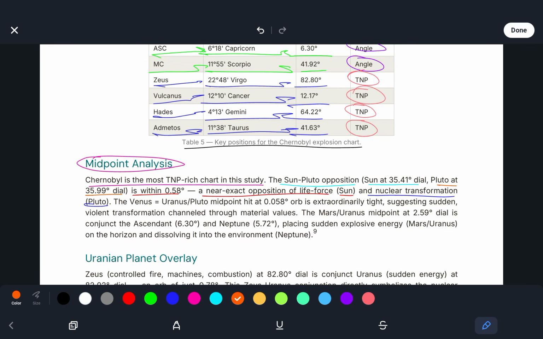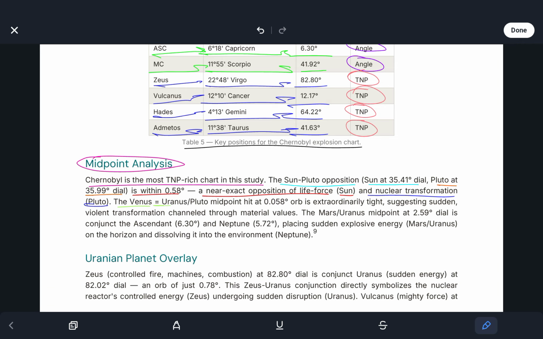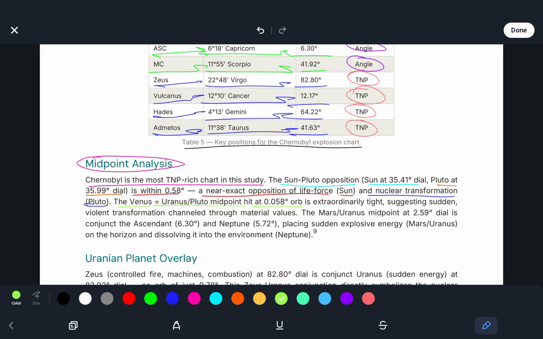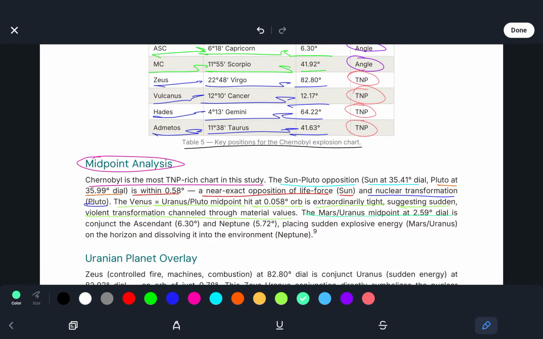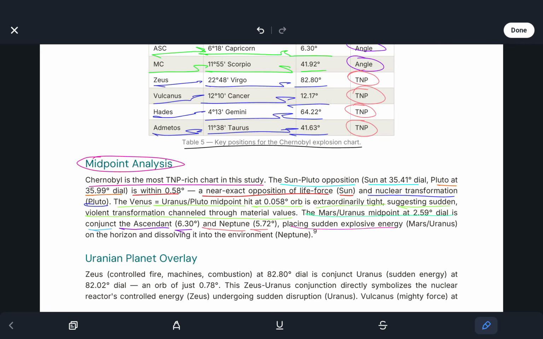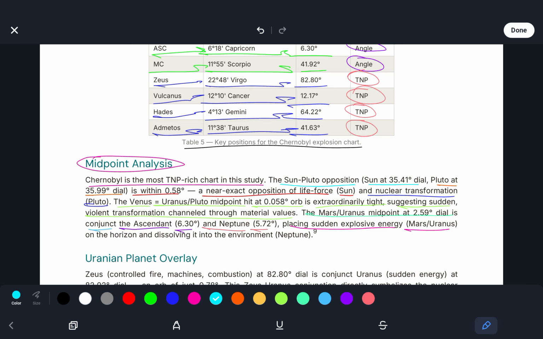We also see a Venus equals Uranus-Pluto midpoint hit at 0.058 degrees orb, which is extraordinarily tight, suggesting sudden violent transformation channeled through material values. The Mars-Uranus midpoint at 2.59 degrees dial is conjunct the ascendant, 6.30 degrees, and Neptune, 5.72 degrees, placing sudden explosive energy, Mars-Uranus, on the horizon and dissolving it into the environment, Neptune.